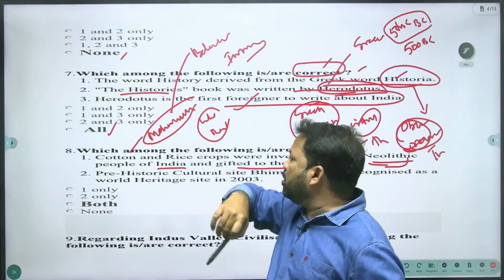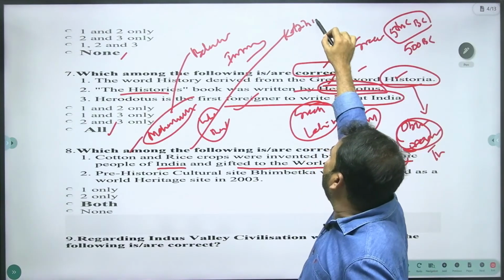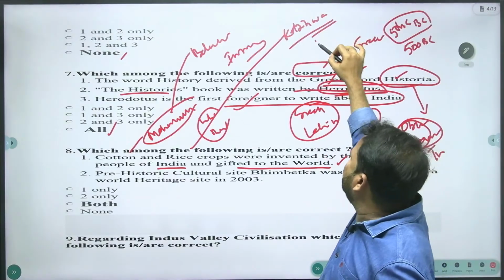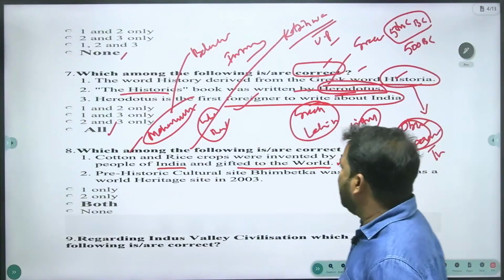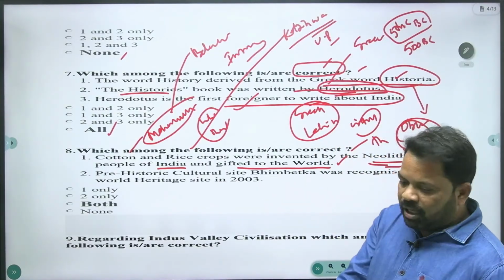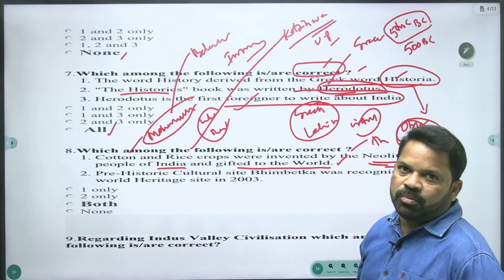And for rice, the first time, the credit goes to the Koldihwa people, present-day Uttar Pradesh. Anyway, these two were invented by the Indians and gifted to the world. That is the right statement.